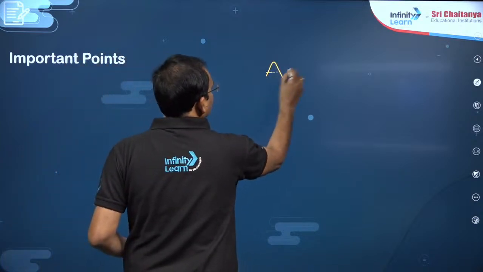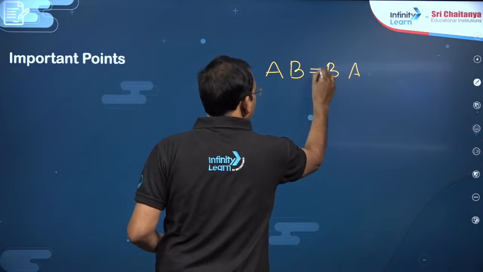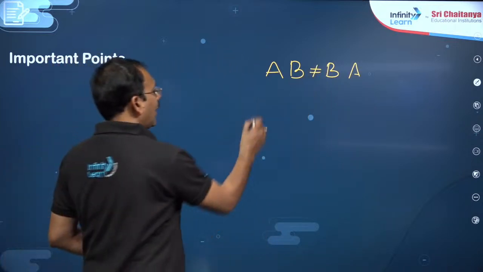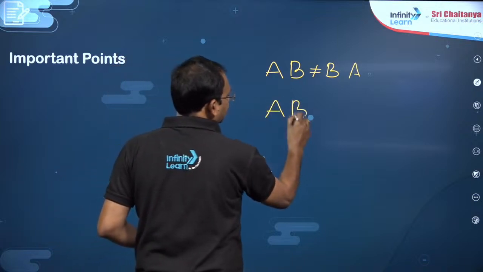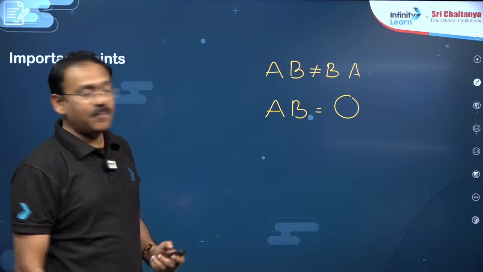In matrix multiplication AB and BA need not be the same, but matrix multiplication follows the associative law, and the product of two matrices being 0 doesn't guarantee either A is 0 or B is 0.